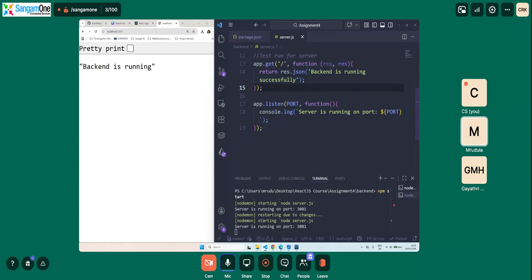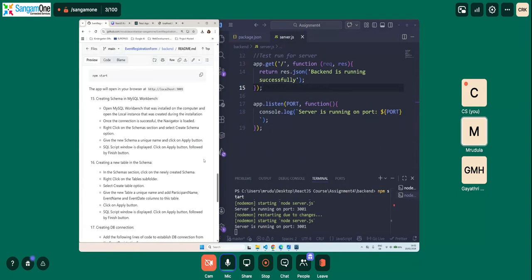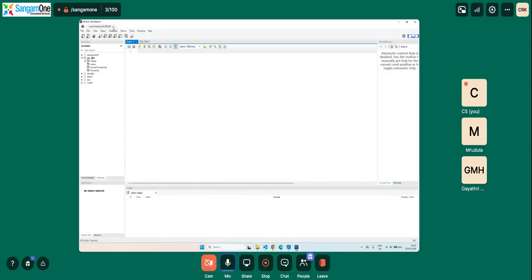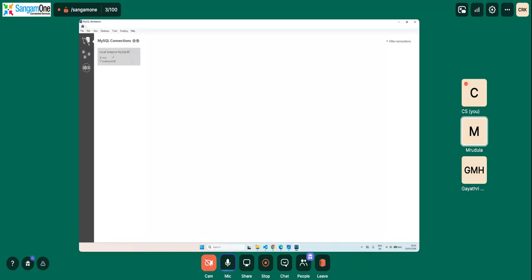But in the meantime, let us start our backend. We will create a schema in MySQL Workbench. So I open my MySQL Workbench. Here we already have a local instance, correct? So we click on that.